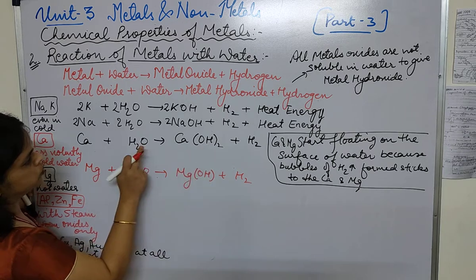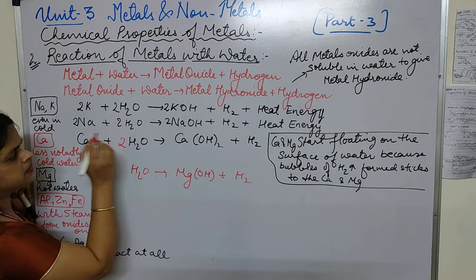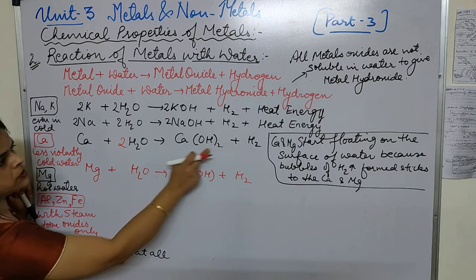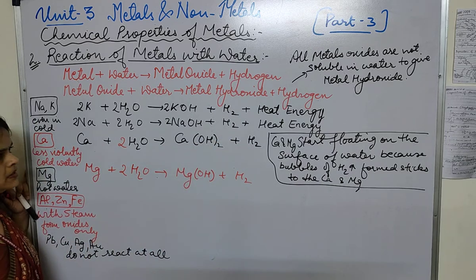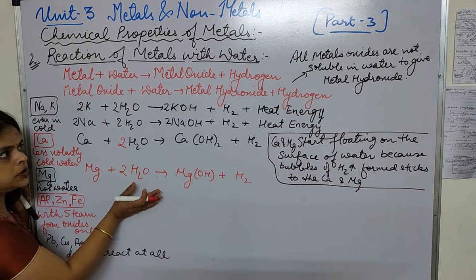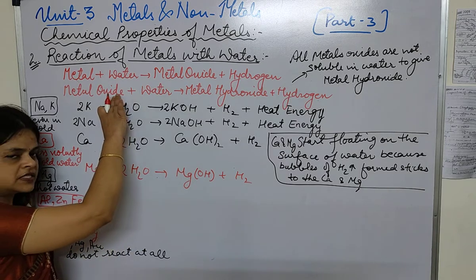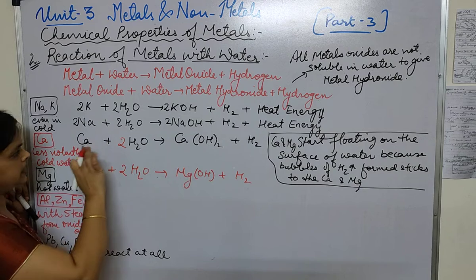O, it is 2, it is 1 only, so let's balance it by writing 2. Hydrogen is 4, so it is 4. Similarly here also we will write 2 to make it a balanced reaction. Understood? These are the first category, these are of second category.